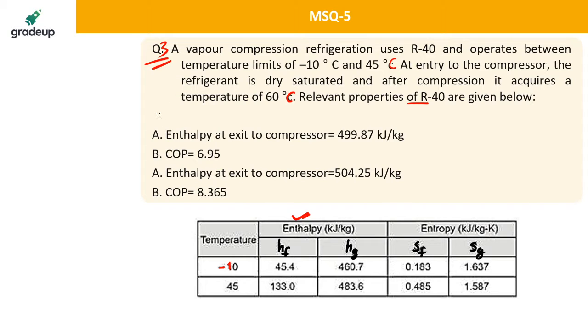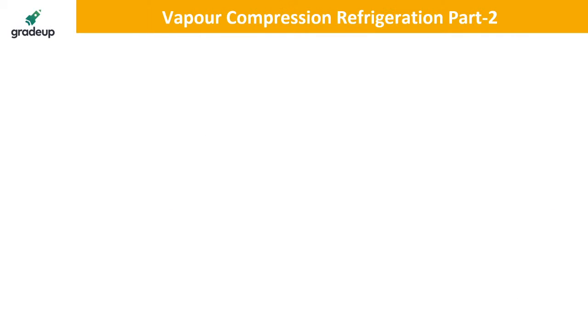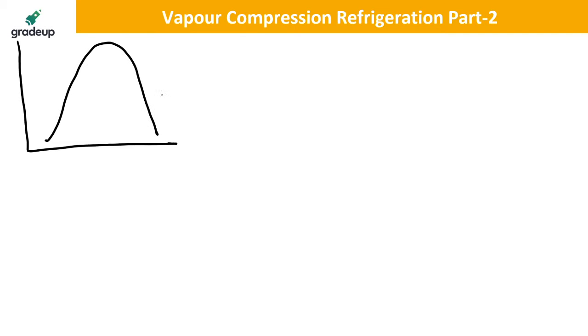Sarat Lal has given A and D. Yes, A is correct and D is correct. Very good. Let's see the solution of this question. I cannot explain the solution on this page, so I have to move to the next page. Let me draw the diagram first. The diagram will be like this. Because it is a vapor compression cycle, this is 1, this is 2, this is 3, this is 4.